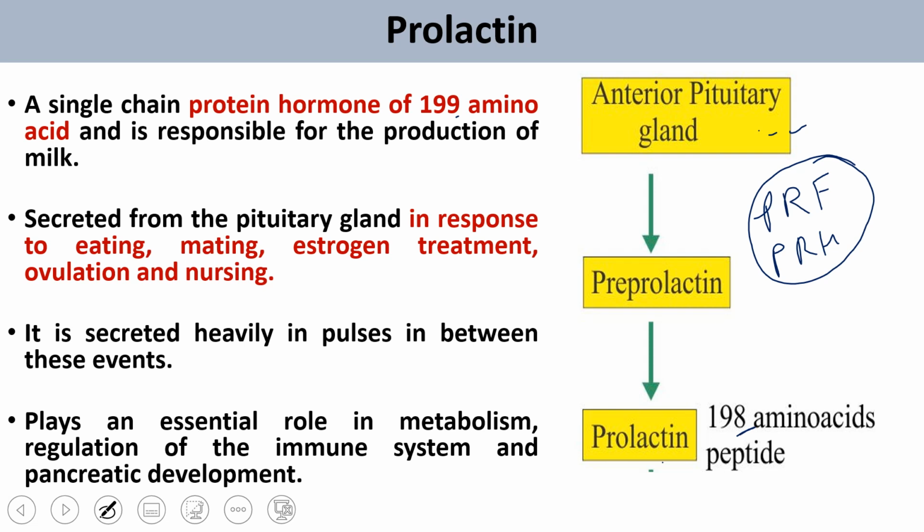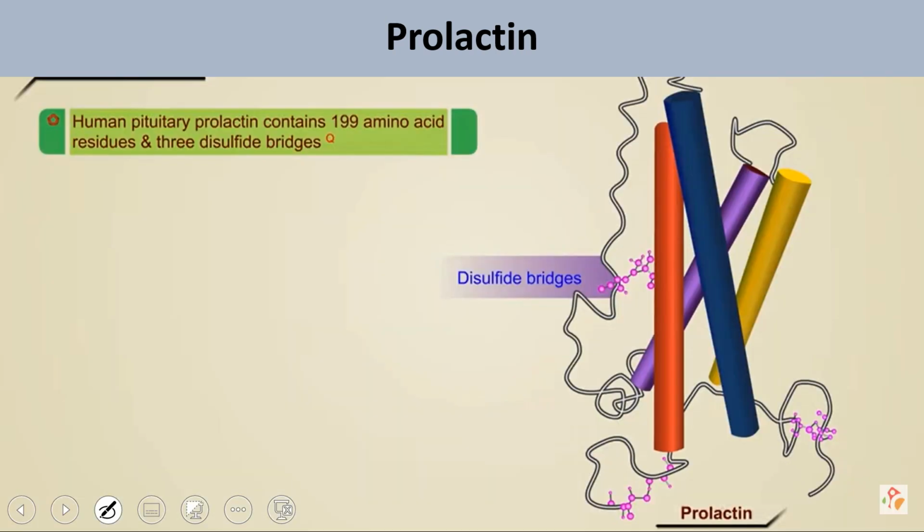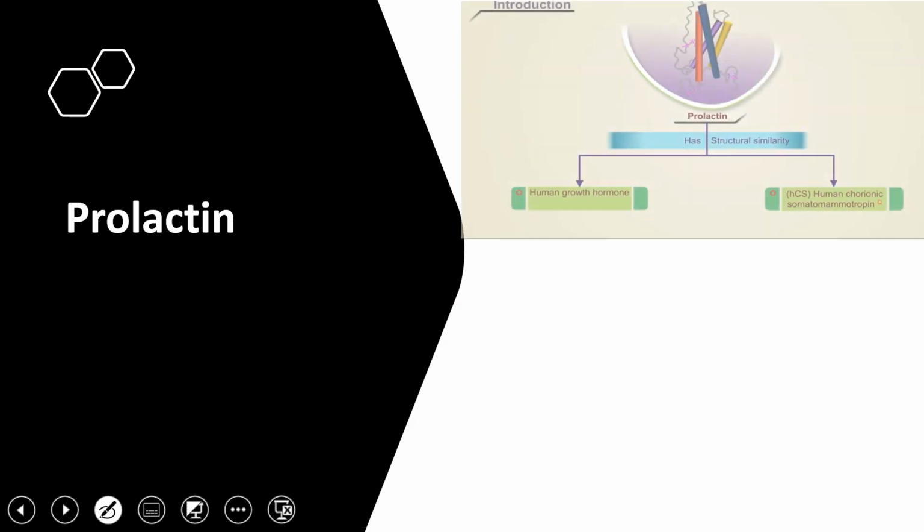This is a rough cartoon diagram of prolactin, which contains 199 amino acids and 3 disulfide bonds. You can see this is one disulfide bond, this is the second, and this is the third, so overall it has 3 disulfide bonds. Prolactin is structurally very similar to growth hormone, as I have already told you, and to human chorionic somatomammotropin. Overall, prolactin has 16% similarity with growth hormone in amino acid sequence, but a much greater gene homology. So gene homology is greater, but protein similarity is only 16%.